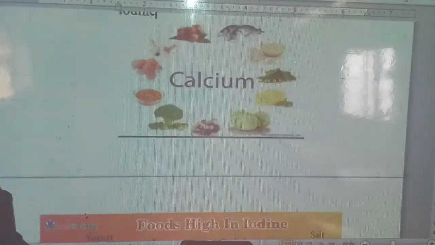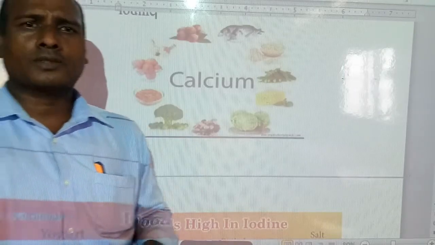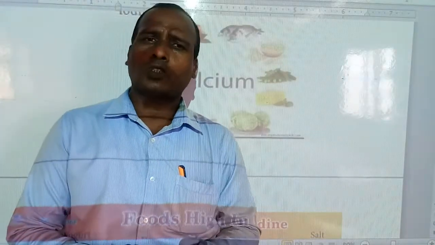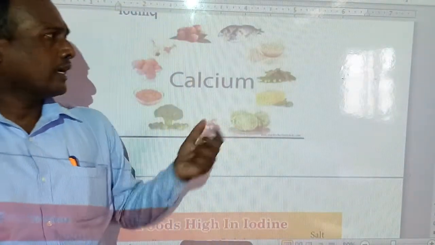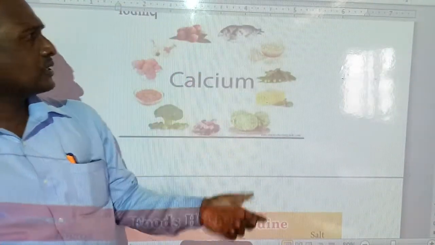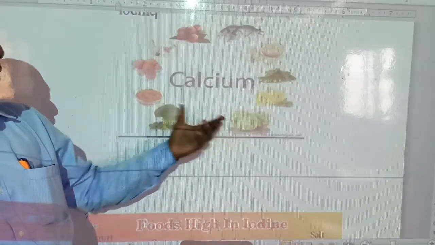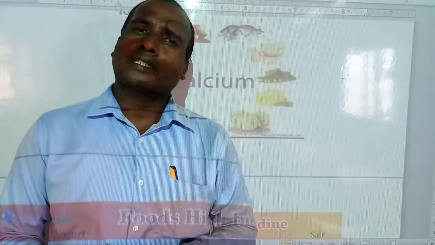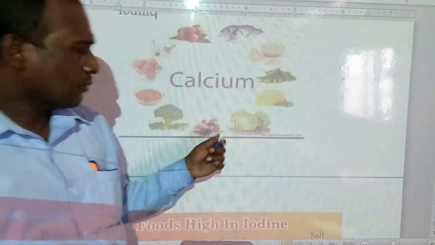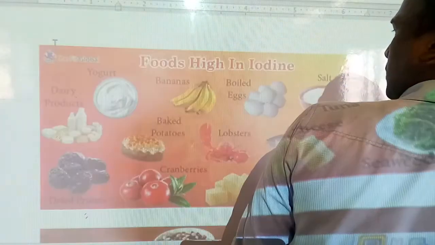Students, observe where we should get calcium. Generally, students, it helps to strengthen our bones and teeth, and it is the main mineral for this. We generally get it from fish, milk, and vegetables like green leaves. So from these we will get calcium. Okay students, these are very important.